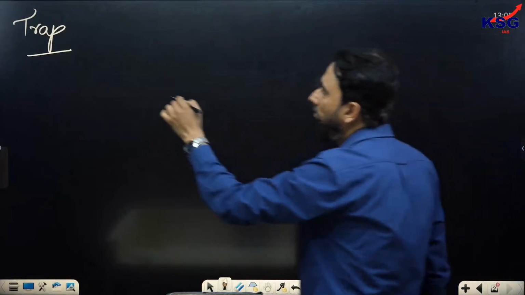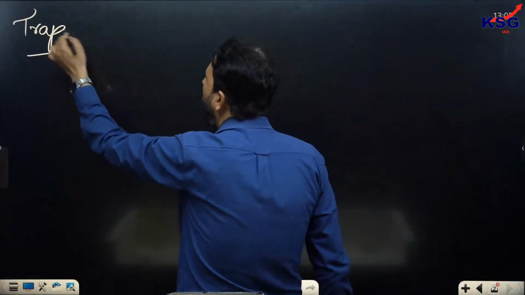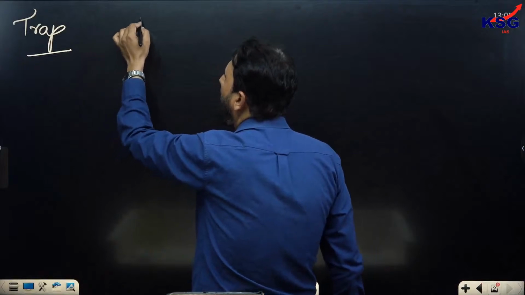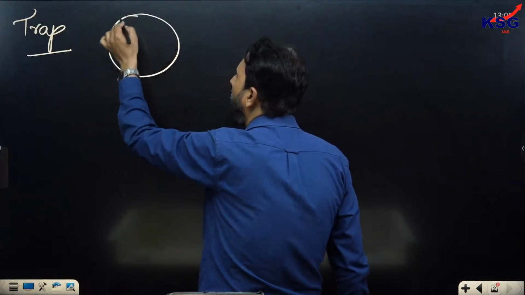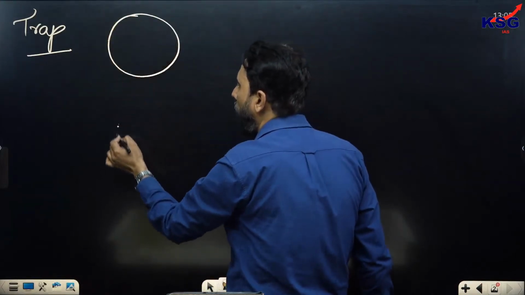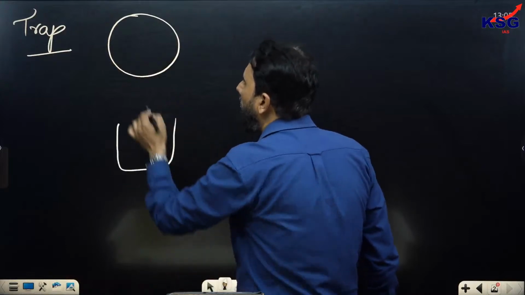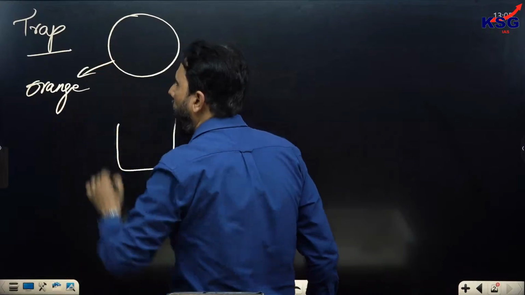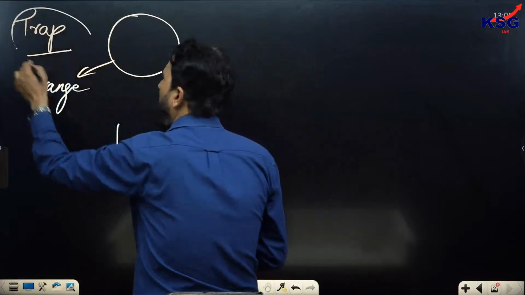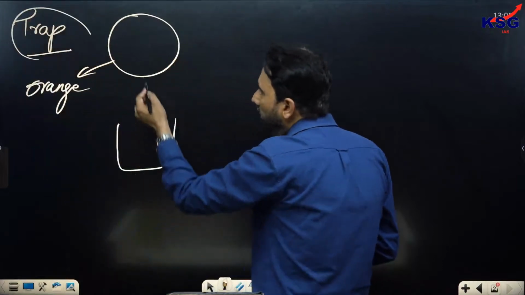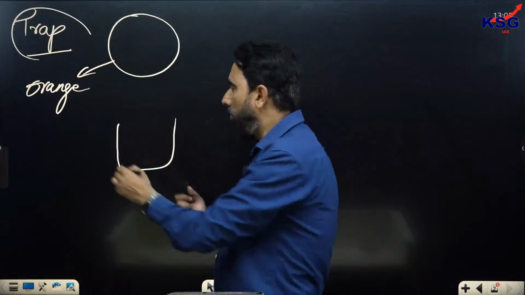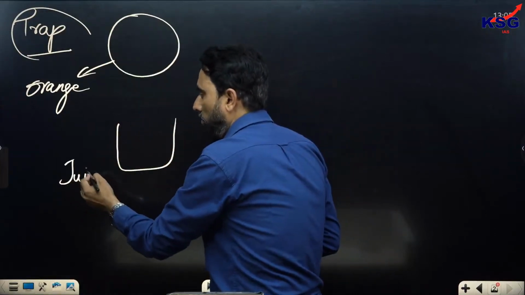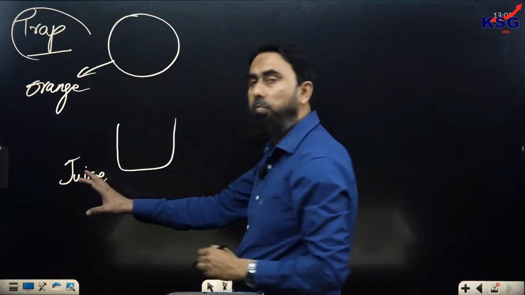So trap number one. To understand this point, I give you an analogy between this orange and juice, right? This is an orange. This will be helpful to connect with the point that I want to convey through the trap. The main component of an orange is juice. Of course, that is the main component.